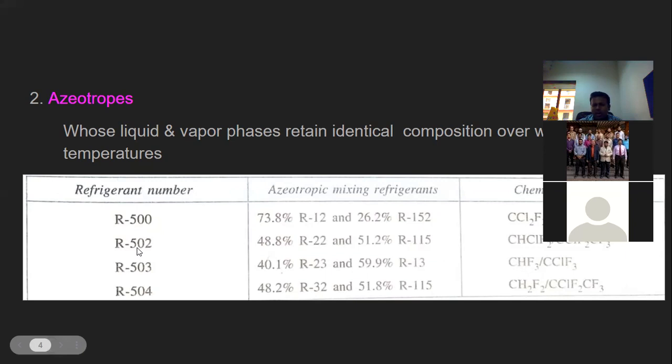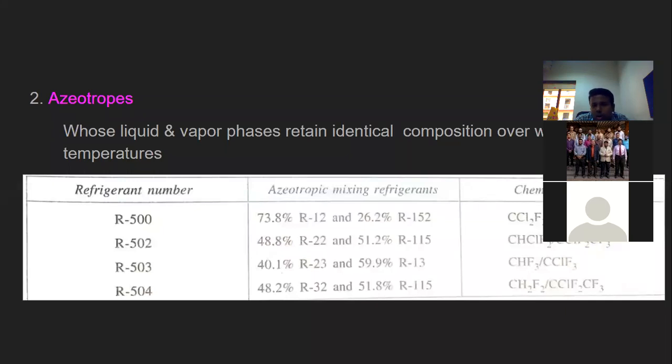When the liquid and vapor phase retain their identical composition, though there is a change in temperature, the composition does not change for the liquid or for the vapor, irrespective of the change in temperature. Such refrigerants are known as azeotropes.